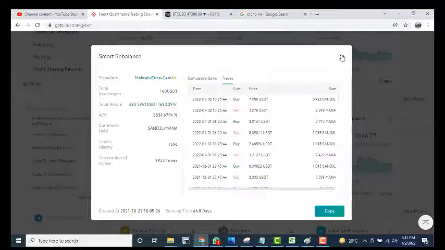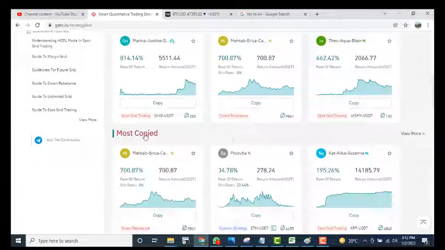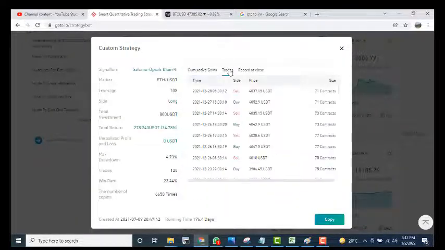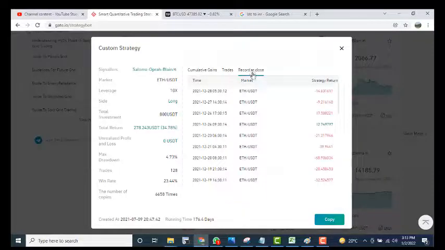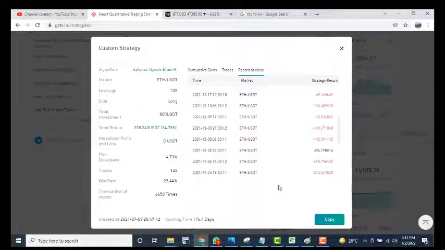So here you can see more trading, like most copied trader, Peter Kudua. Then you click here and you can see the coins. Mostly he is using contracts and he is trading on ETH USDT. He is buying and selling Ethereum, buying and selling Ethereum. So you can also copy this strategy.